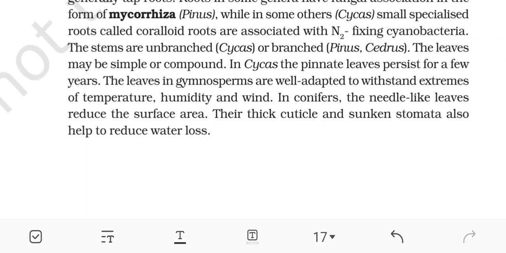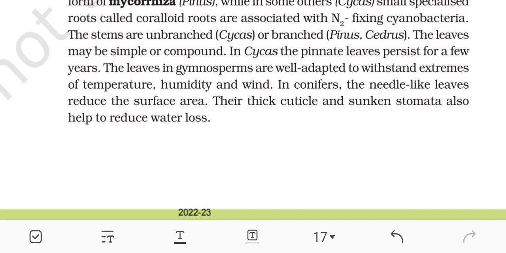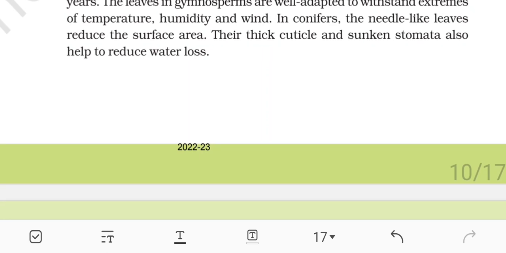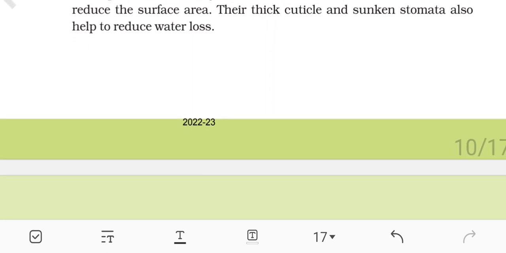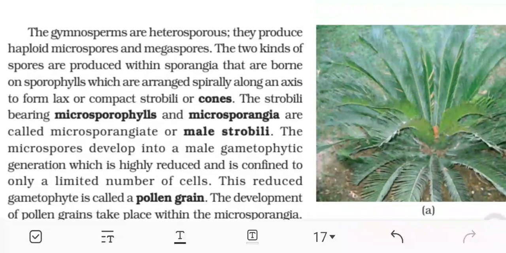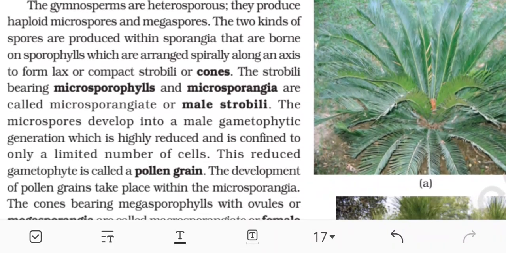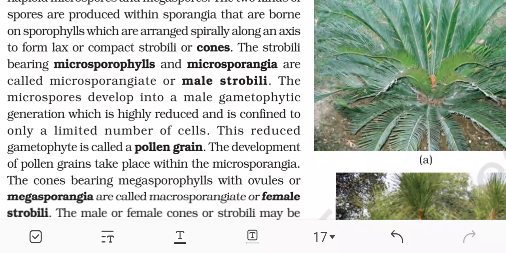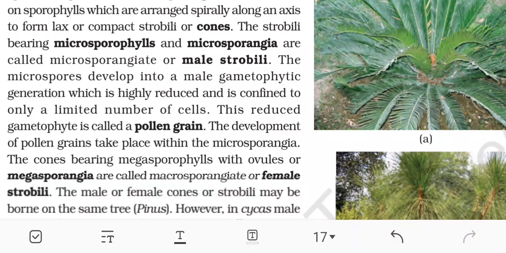The leaves in the gymnosperms are well adapted to withstand extremes of temperature, humidity, and wind. In conifers, the needle-like leaves reduce the surface area. Their thick cuticle and sunken stomata also help to reduce water loss. The gymnosperms are heterosporous. They produce haploid microspores and megaspores. The two kinds of spores are produced within sporangia that are borne on sporophylls, which are arranged spirally along an axis to form lax or compact strobili or cones.